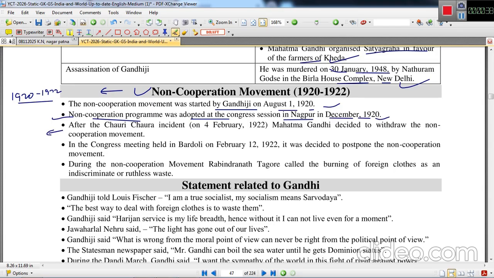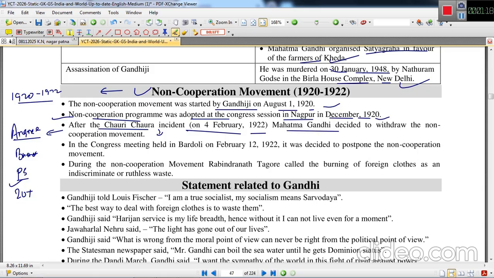Unfortunately, after the Chauri Chaura incident, wherein an angry mob burnt a police station in which there were 20 plus police, they burnt them alive. This incident took place on 4th February 1922, and I want to tell you that Chauri Chaura is a suburb of Gorakhpur.